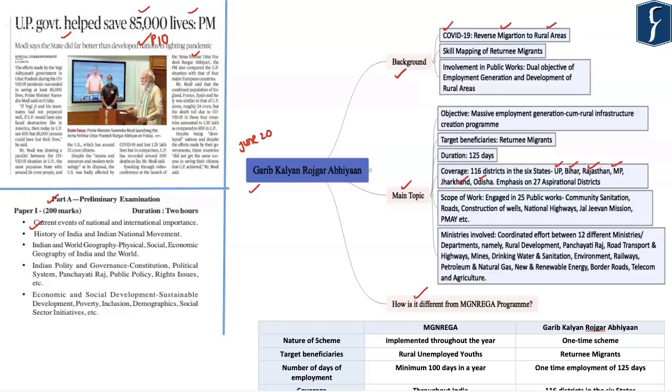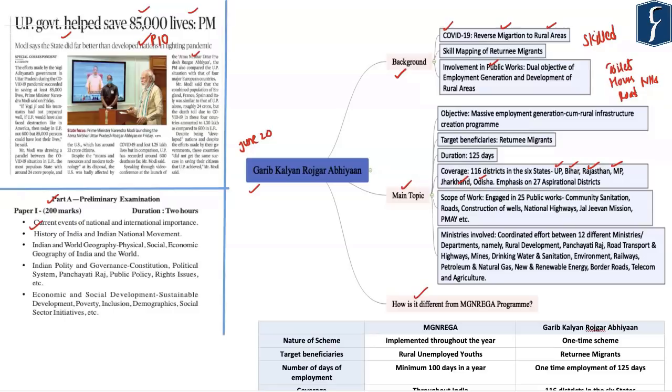Now, we need to understand that these urban migrants who have migrated back to rural areas are actually skilled or semi-skilled. So going forward, we need to engage these returning migrants in the construction of public works, such as construction of toilets, houses in the rural areas, rural roads, national highways, and so on.